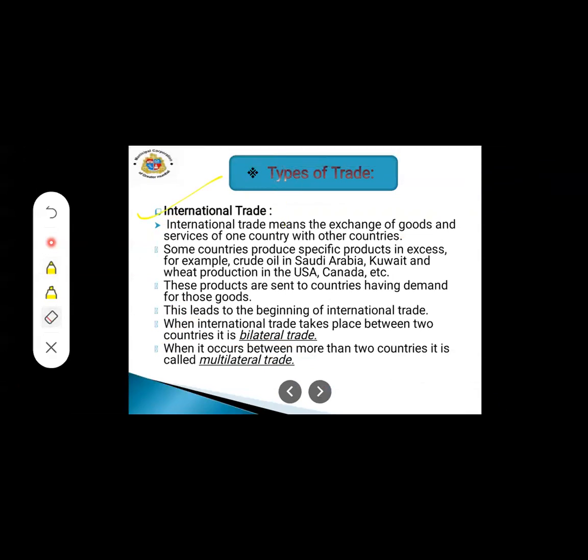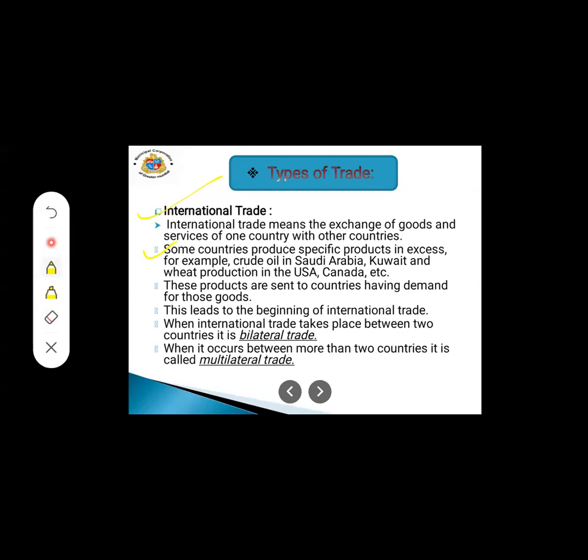International trade means the exchange of goods and services of one country with another country. When trading is done between one country and another country, it is known as international trade.